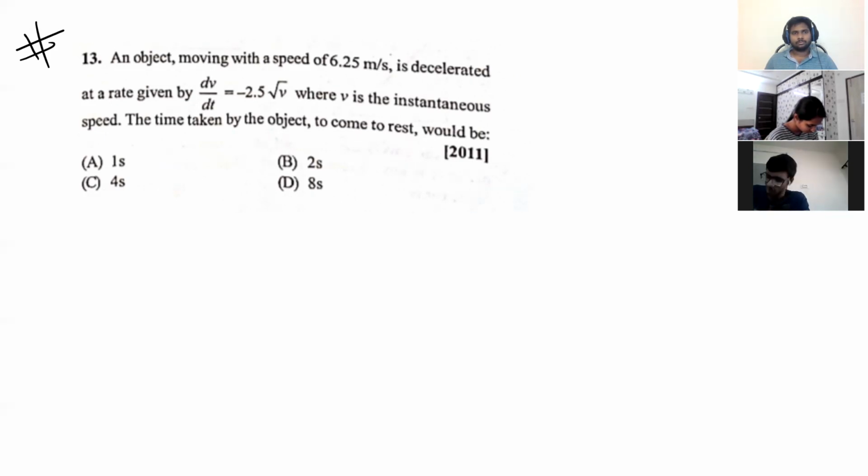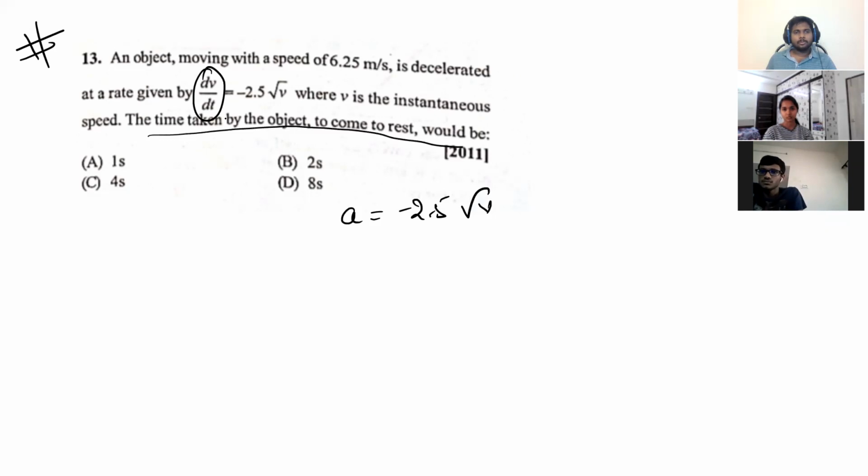Okay, so we go ahead. dv by dt, the acceleration, is equal to minus 2.5 root v. The time taken by the object to come to rest would be? To come to rest means velocity should become 0, right? Yes, sir. That means, as given, dv by dt is equal to minus 2.5 root v. So I have to find out the function for velocity v.